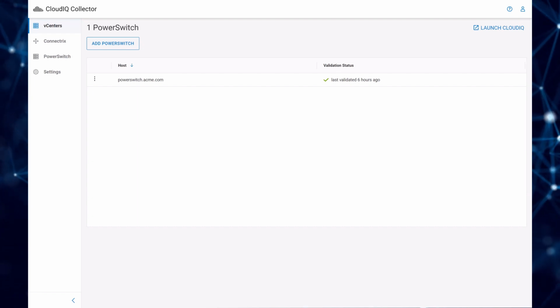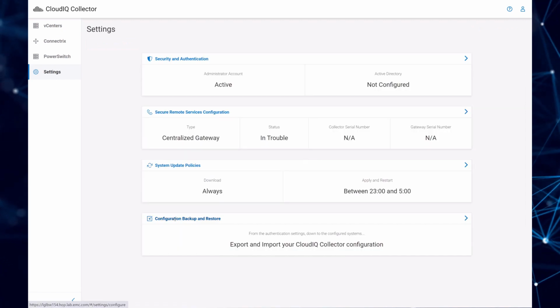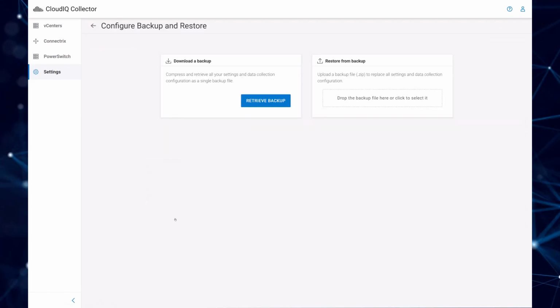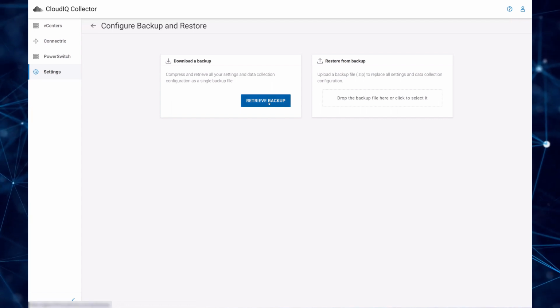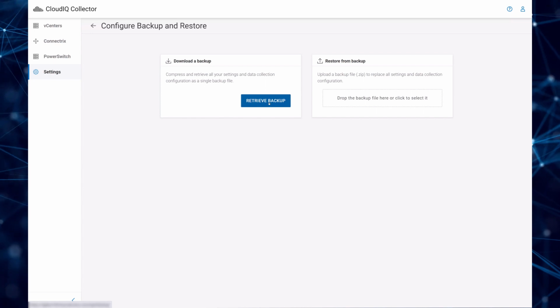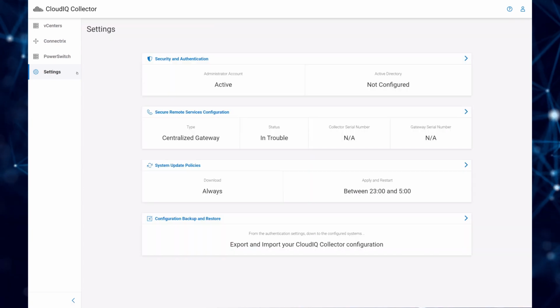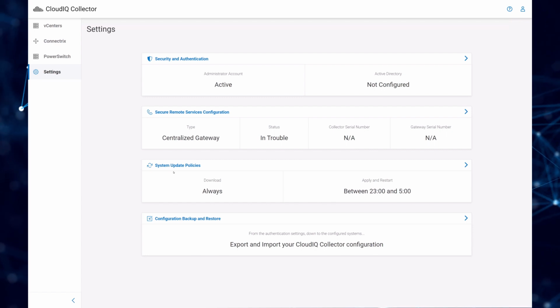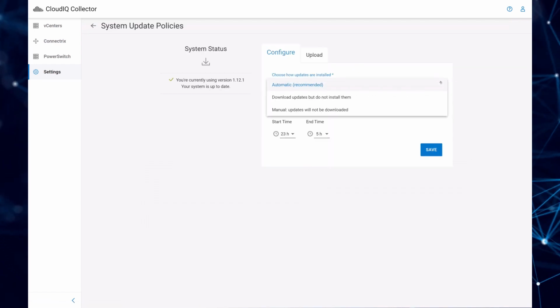Let's look at a few other collector administration functions available under Settings. You can perform a backup and restore of the collector configuration. Selecting Retrieve Backup downloads the configuration in a zip file. You can then use that file to restore the configuration. You can set Collector Update Policy and see the current collector version under System Update Policies.